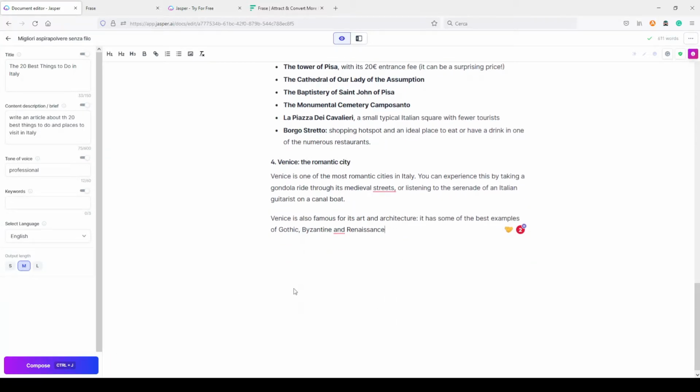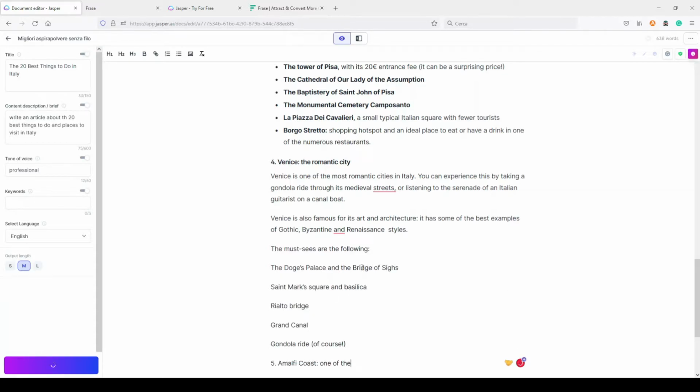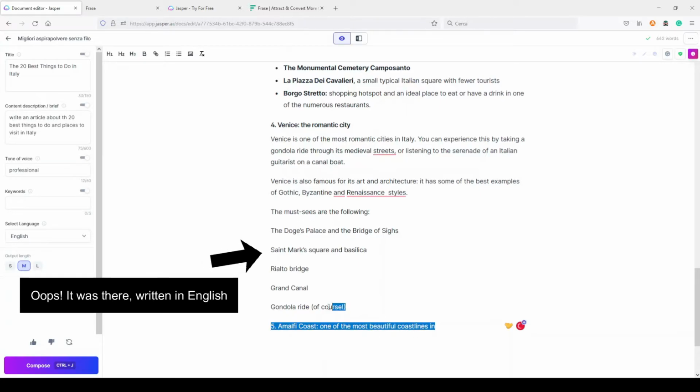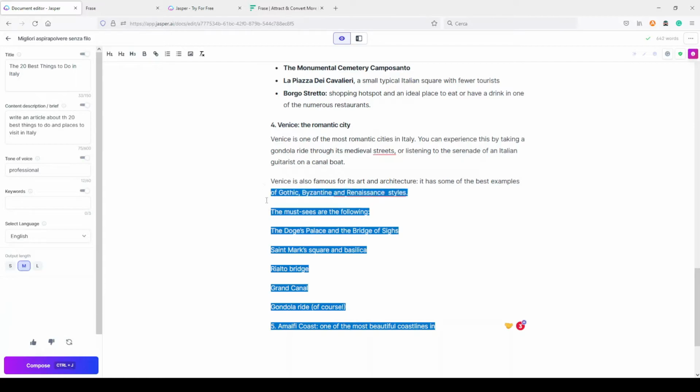Let's see if just clicking on compose, maybe Jasper will include it by itself. Okay, here I don't see it, so I can do something like this.